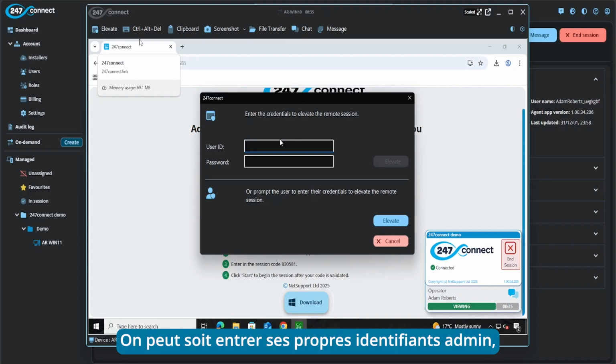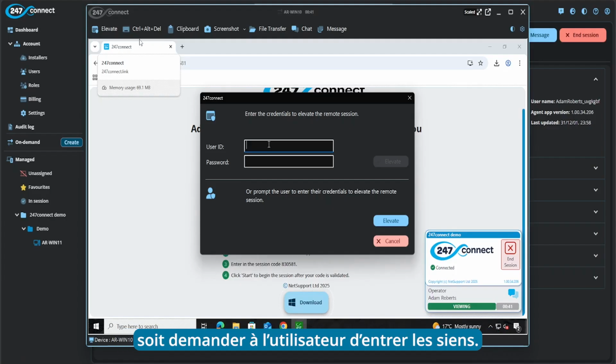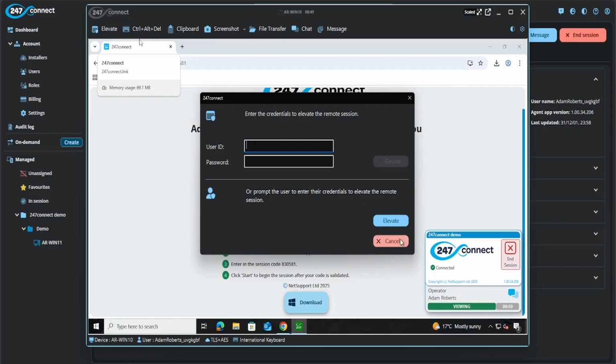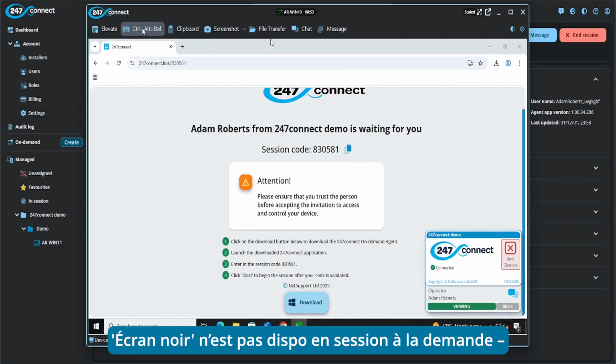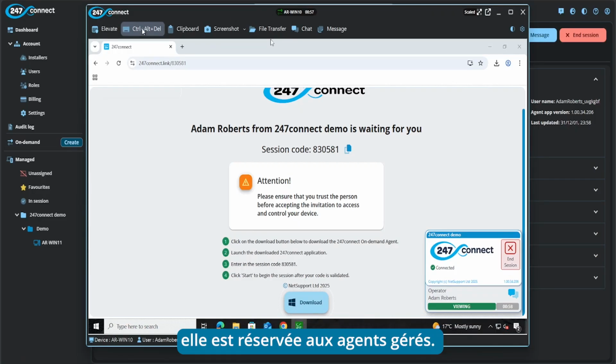And in here, you can either elevate it as yourself. So if you have an admin account on the machine you're connecting to, you can enter in the credentials for that account to elevate it, or you can prompt the end user to elevate it by entering in their own admin credentials as well. The only other difference for on-demand sessions is that on this page, the blank screen feature is not available. So the blank screen is only available for managed agent connections.